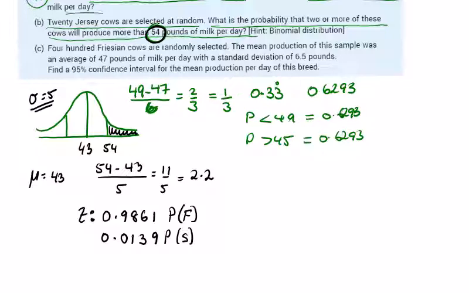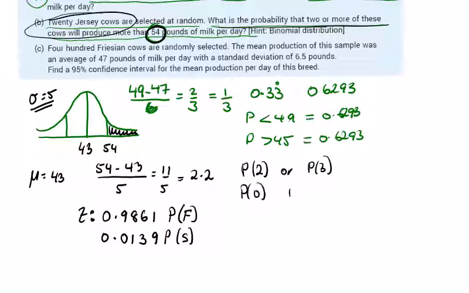So 20 is the sample, and the probability is that 2 or more. So the probability that 2 or the probability of 3 all the way up to the probability of 20. So we need to get the probability of 0, the probability of 1, and take that away from 1, and we'll get the probability of all the others together, or 1 minus the probability of 0 plus the probability of 1.